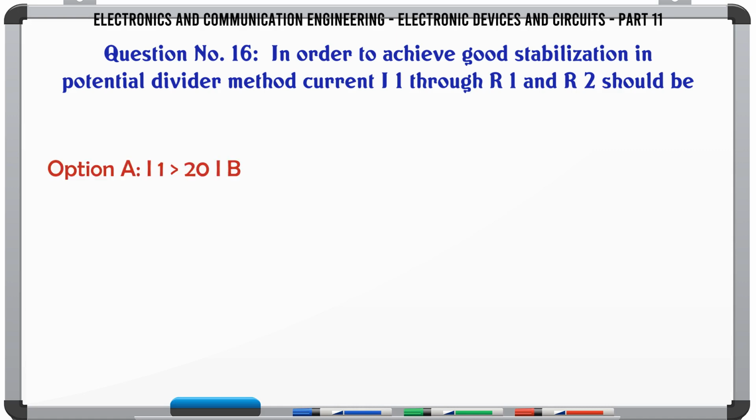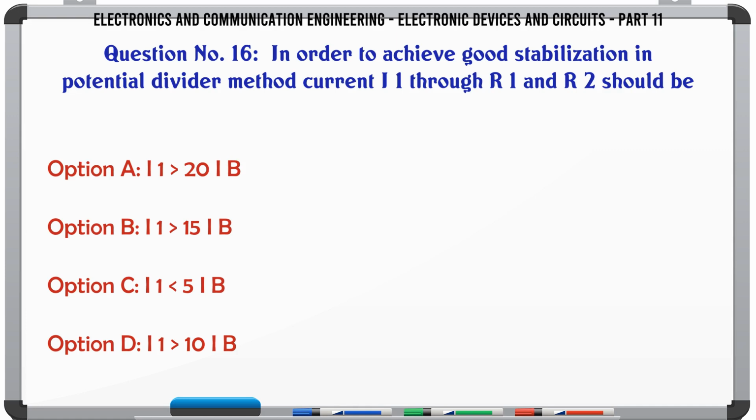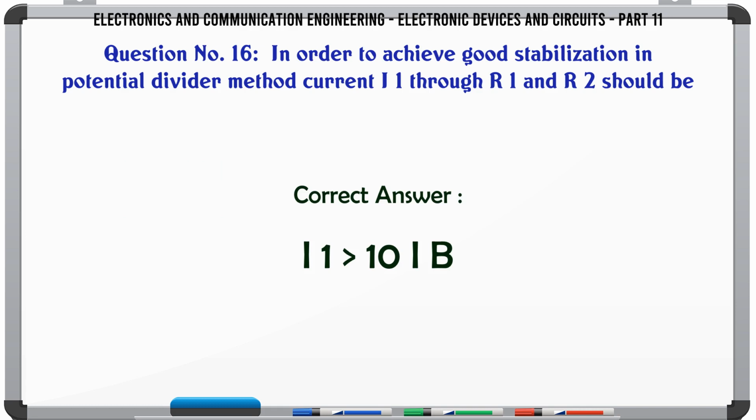In order to achieve good stabilization in potential divider method, current I1 through R1 and R2 should be: a. I1 = 20 IB, b. I1 = 15 IB, c. I1 = 5 IB, d. I1 = 10 IB. The correct answer is I1 = 10 IB.